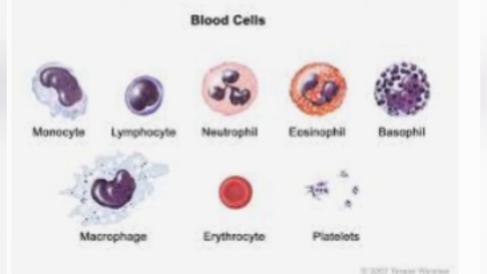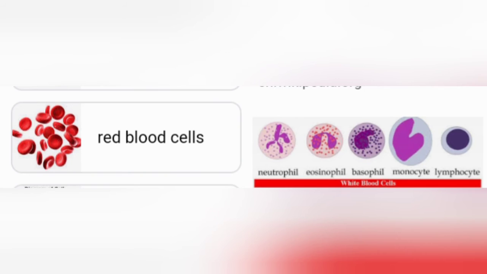These are more in number than the WBCs, that is white blood corpuscles. There are about 5 to 5.5 million per cubic millimeter of blood, that is called the RBC count.